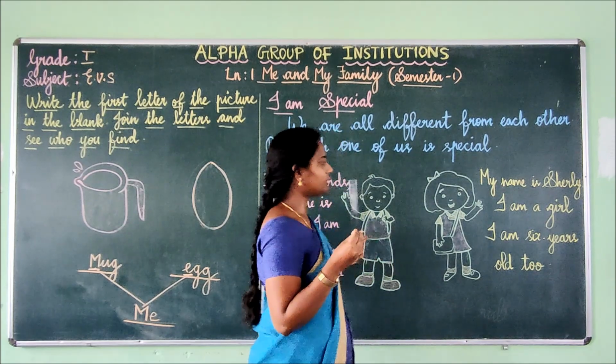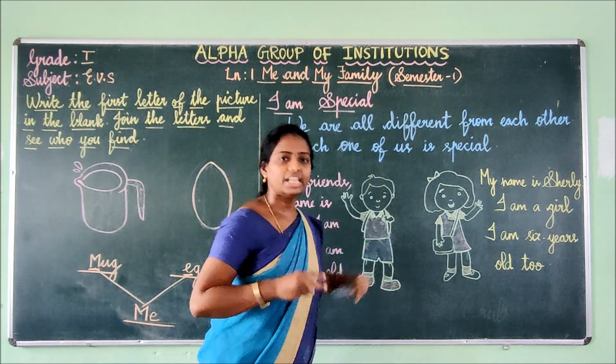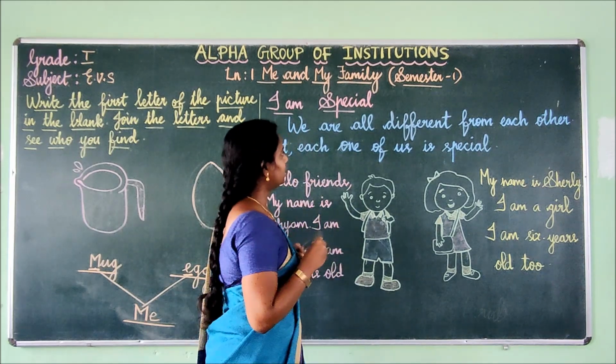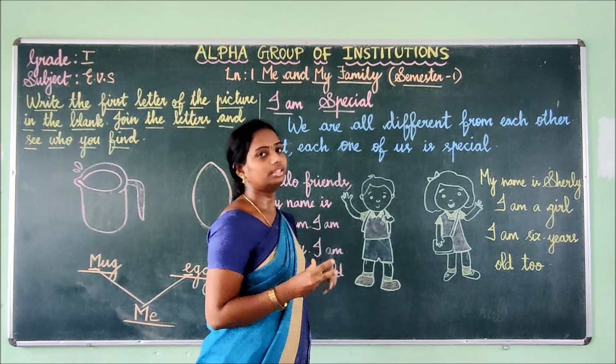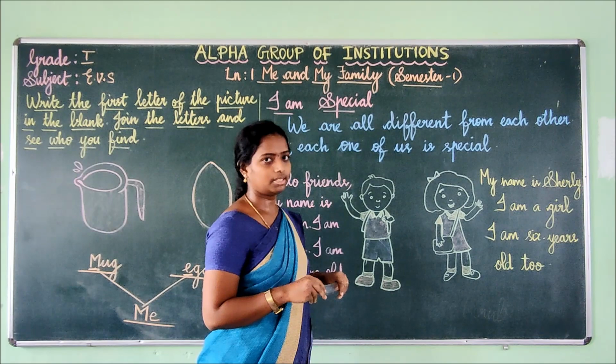There is something special about them, isn't it? He is a boy and she is a girl, but both are the same age, isn't it? That is what they are saying here about being special. We are all different from each other, but each one of us is special. Okay, children?